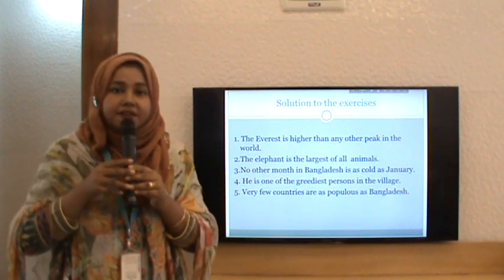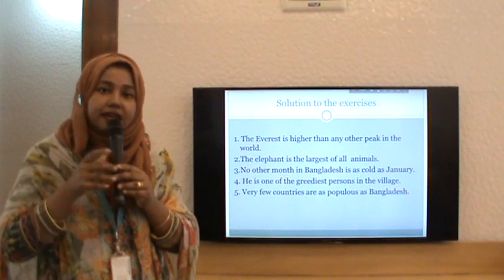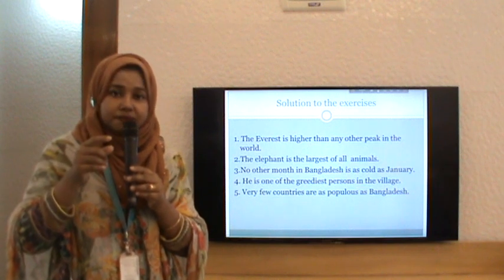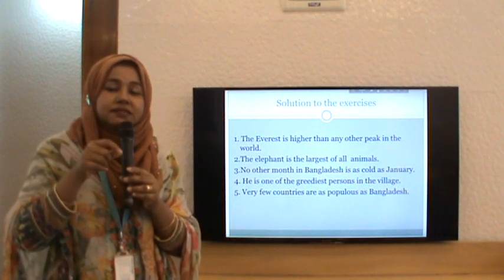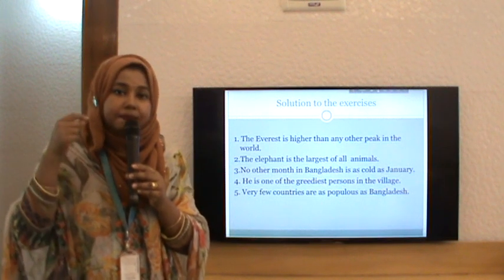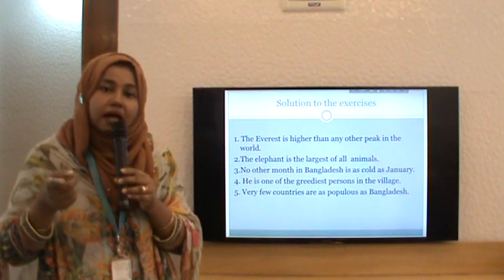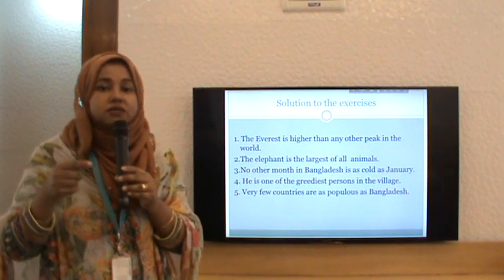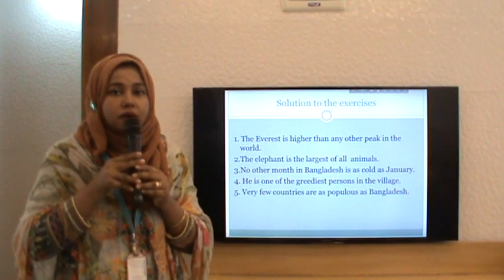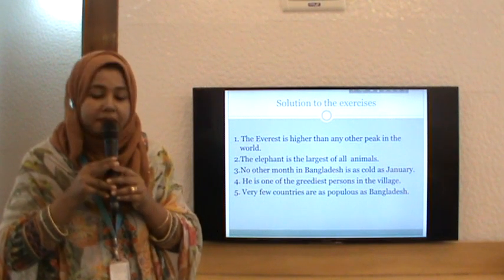You will see that if you stick to the groups, and if you are correct, then every time the number of the noun will match between the exercise and your answer. Only in group 1, you can keep the noun plural, like "no other" with a plural noun, or if you change it into singular, then you have to use the singular form of the verb. That is all. So how are you going to check your answer? By comparing the noun number.